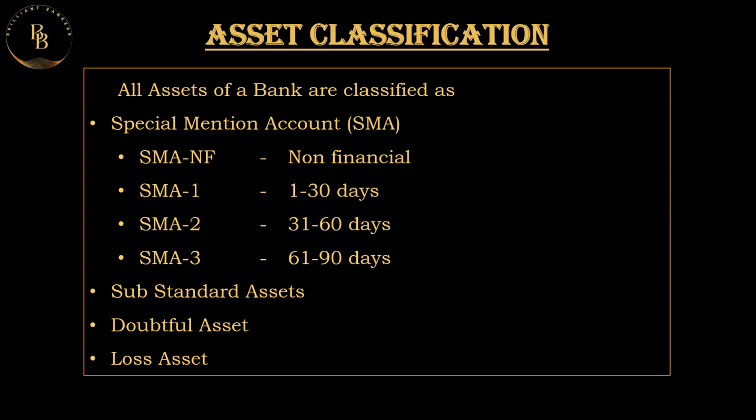D1 is the first 12 months after substandard. Doubtful 2 is the 24 months after doubtful 1, and after that, it becomes doubtful 3. And at the end, it becomes a loss asset.